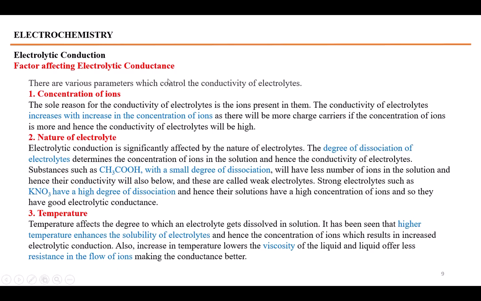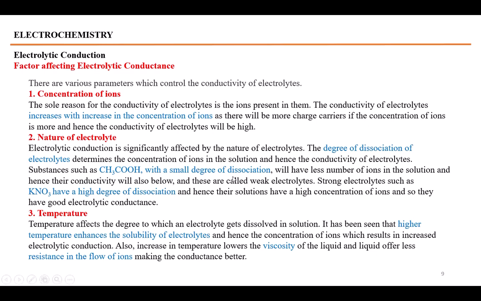Factors affecting the electrolytic conductance. There are three factors taken here. First one is concentration. As the concentration of ions in the molten electrolyte or solution increases, the more number of charge carriers will be available, and if the number of charge carriers increases, the current starts moving with the better speed. So the greater will be the conductance of the electrolyte with that of the concentration. Greater the concentration, greater will be the conductance of the electrolytes.